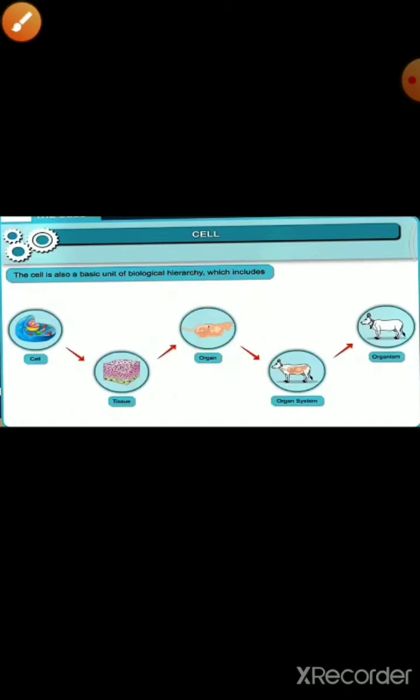So remember, many cells make tissue, many tissues make your tissue system. Then many tissue systems make the organ, then your organ makes the organ system, and organ system makes the organism.